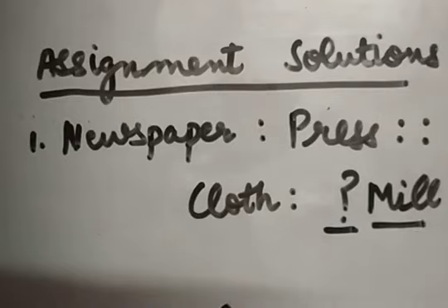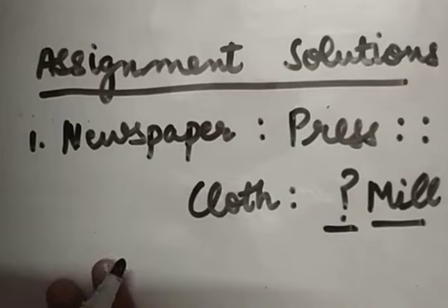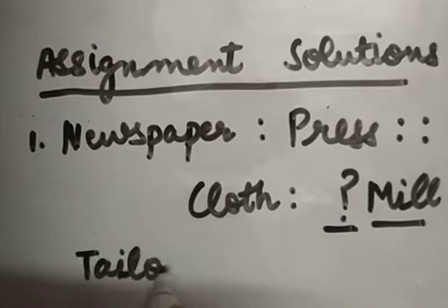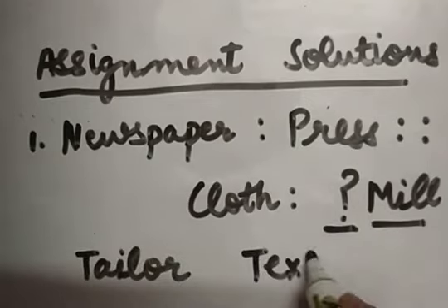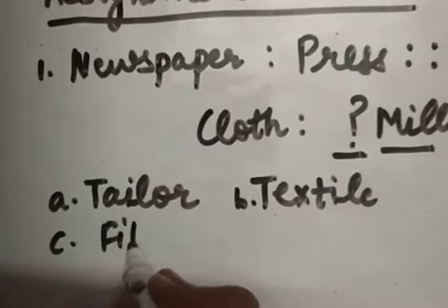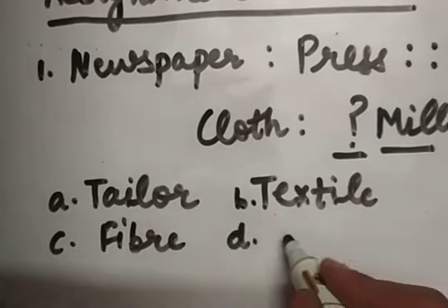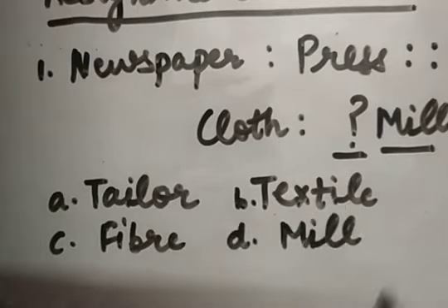And in this question, the options are also given to you. The very first option which is given to you is tailor. Second option is textile. Third option given to you is fiber. And last option given to you is mill.